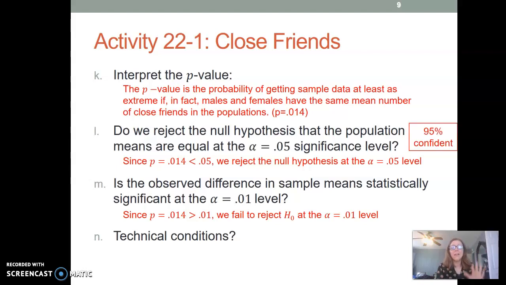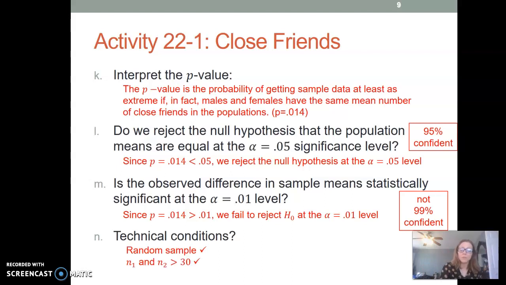So here's what we've got. When alpha equals 0.05, it's like we can say we are 95% confident that the means are different. When alpha equals 0.01, 1 minus 0.01 is 0.99. We can't say that we're 99% confident, right? So we're going to fail to reject the null hypothesis. I'm not 99% confident that the means are different.